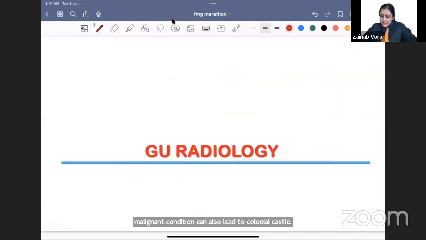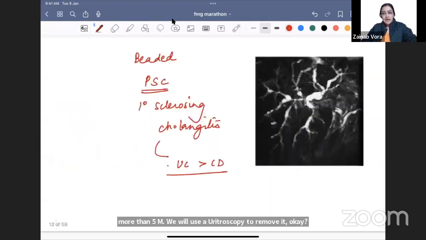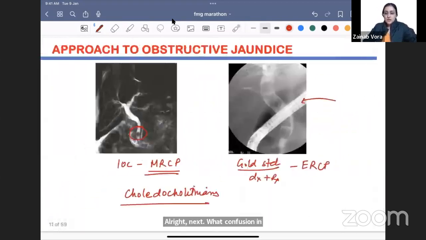No, there is no size limit for Dormia basket for ureteric stone. Basically, for any ureteric stone anything more than 5 mm, we will use a ureteroscopy to remove it. Okay. All right. Next. What confusion in MRCP, ERCP? What is the confusion? All right.